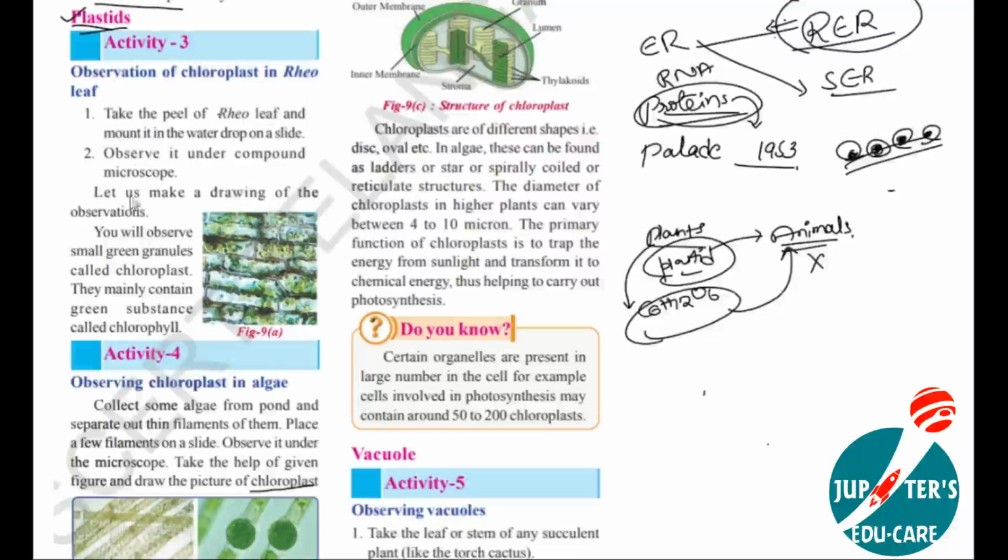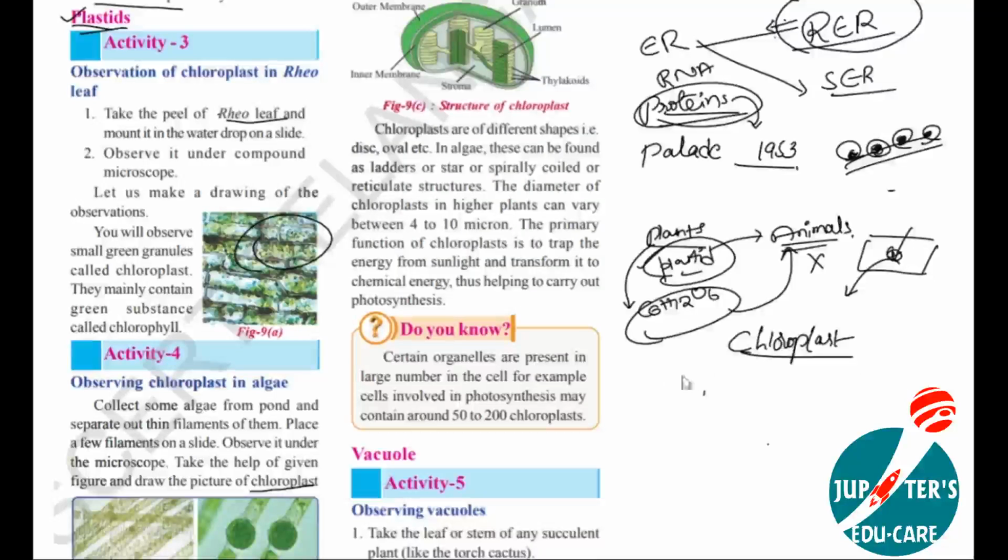Right. Here we have an activity: observation of chloroplasts in a leaf. We have to take a small part of the peel of the leaf and put it on the slide. Add one drop of water to this and observe under the microscope. When we observe this leaf under the microscope, what happens? You can see a structure like this. A number of granulate structures are present here. They are green in color. So, the green granules are called chloroplasts.